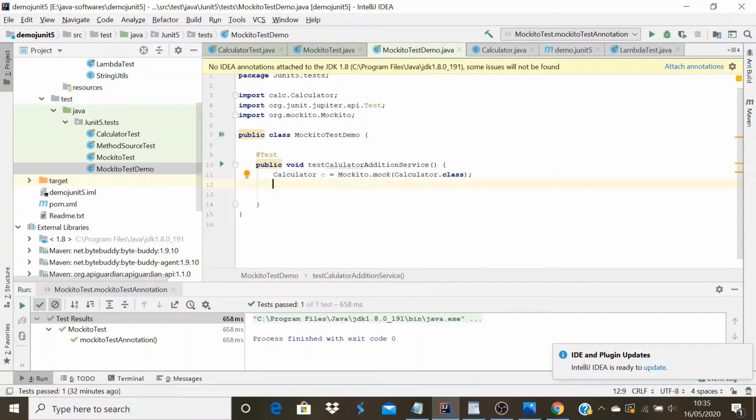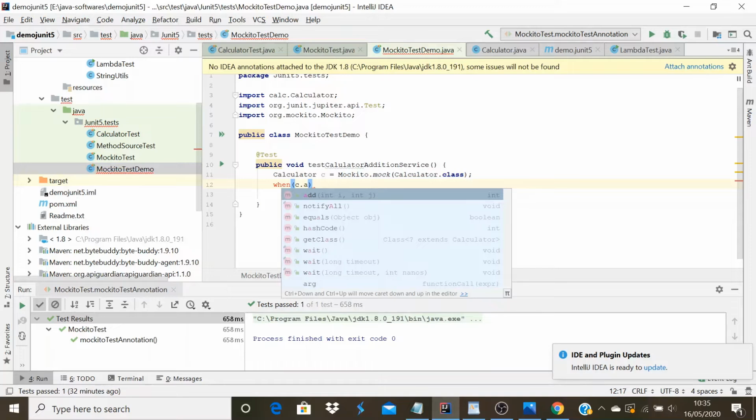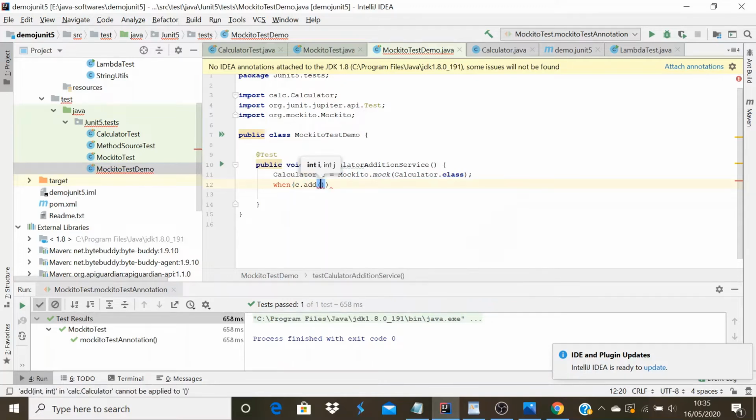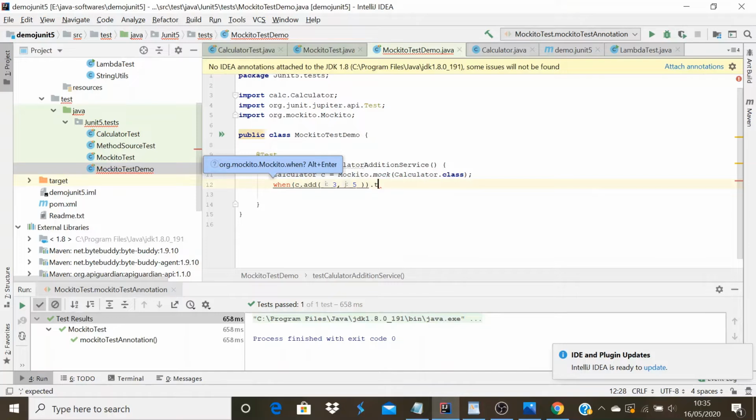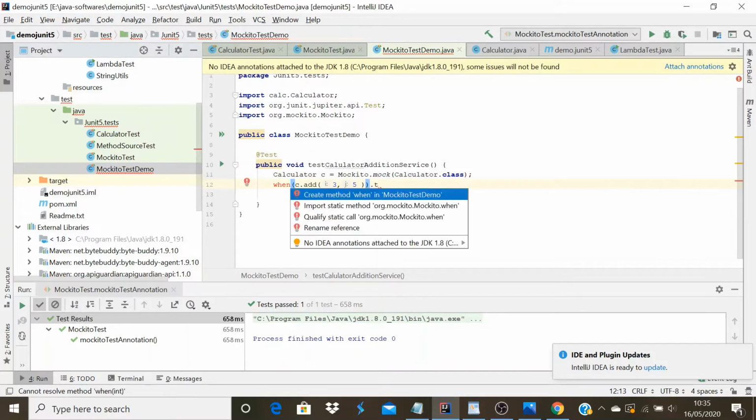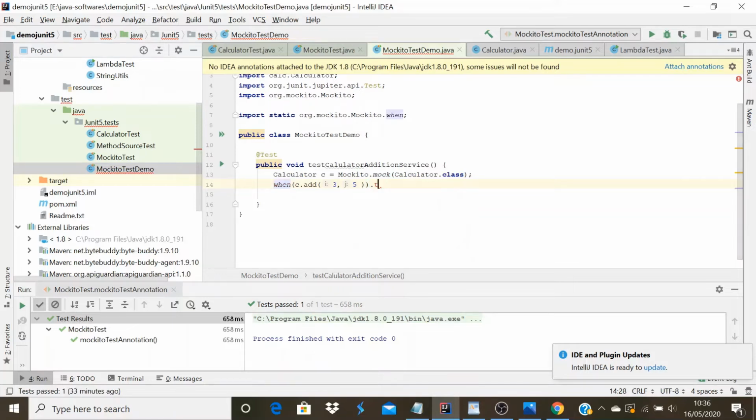Now I want to get some dummy data for the addition service. To do that, we need to use when, c dot add, the calculation addition method, and the input is 3 comma 5, the integers. Then I return whatever my expected output is: 3 plus 5 is 8.